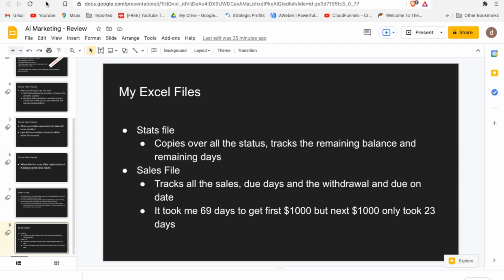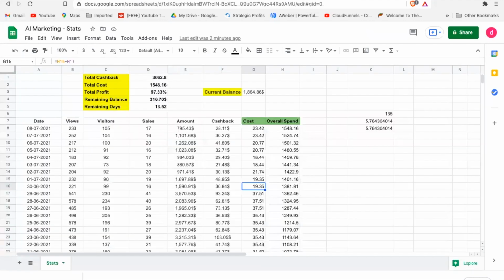So let's look at the files so that you understand what you will get, which you're not getting in your AI marketing dashboard. What I do here is look at my total cashback, how much I've got. I look at my total cost. Basically, you need to know whatever amount you are spending per day, so that you know how many days' worth of cashback or ad spend you have, so that you can replenish your account accordingly.